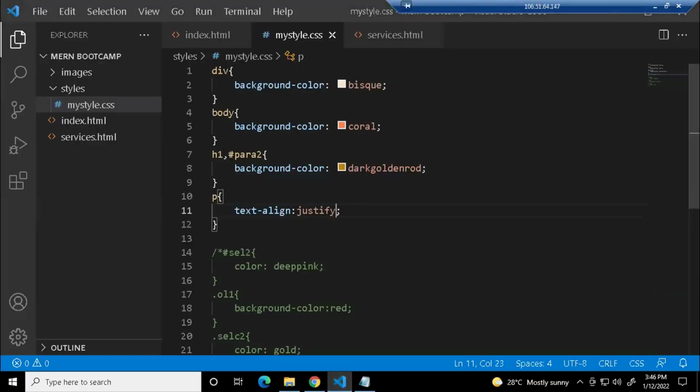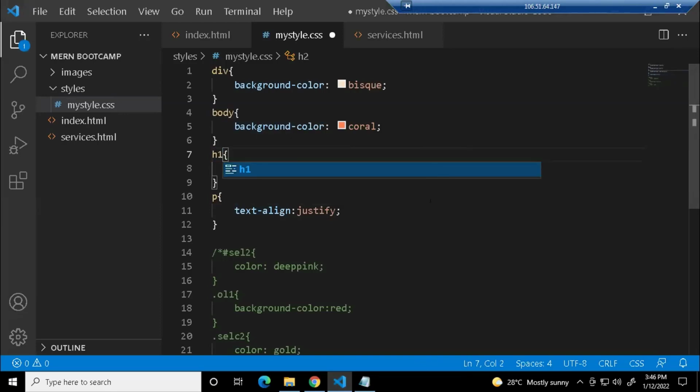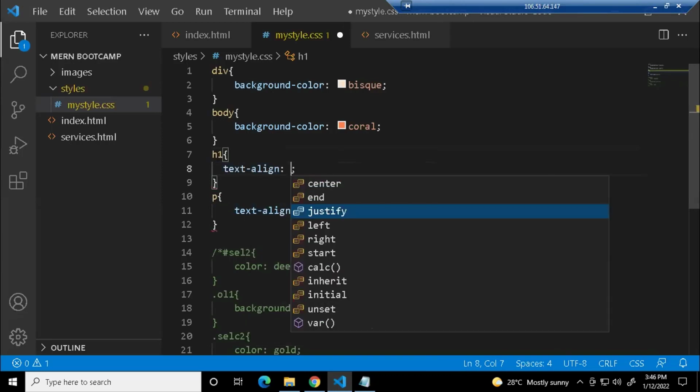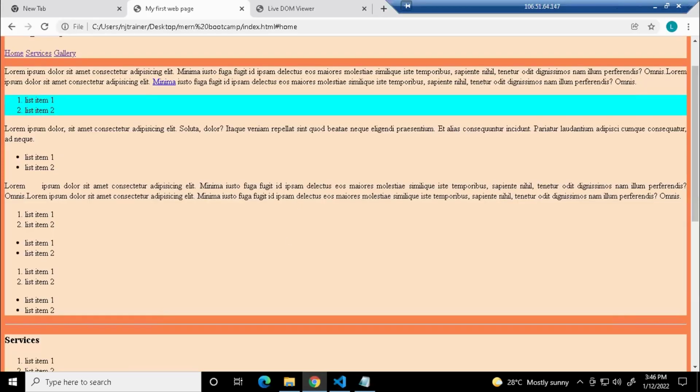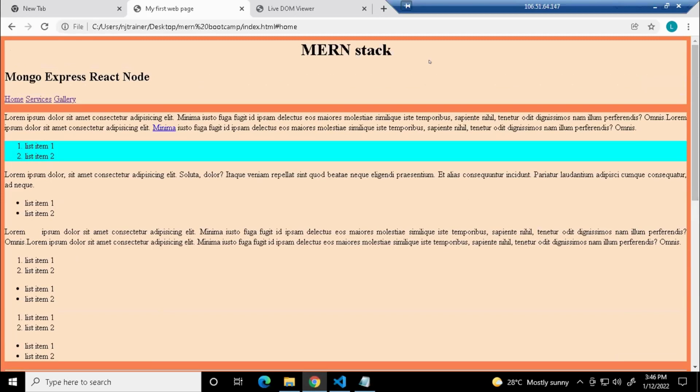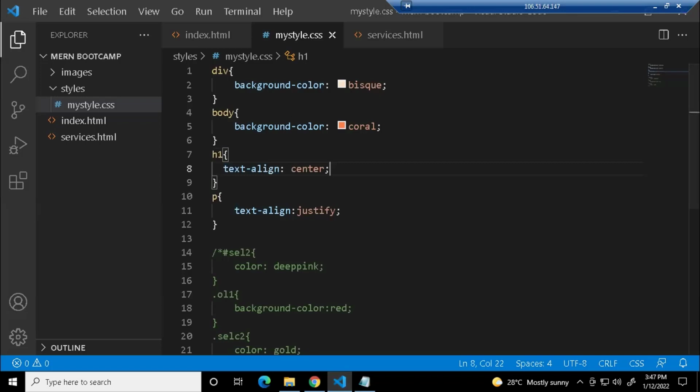And if you want to move your heading, let us say you're having a heading, let us say it's H1. Instead of background color, I'm going to give text align center. Save it. Now, can you see, your heading, that is your H1, is moved to the center. So that is your text align property.